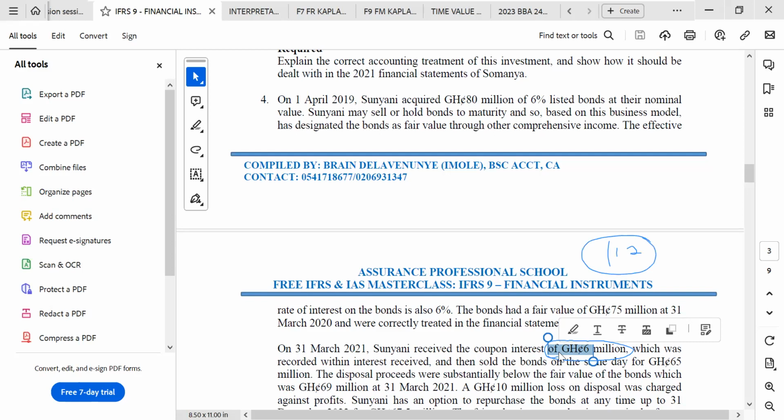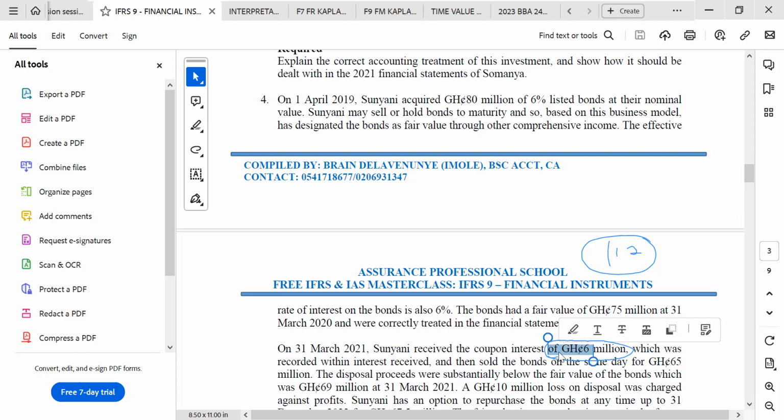So that will be a liability to them, which was recorded within interest received. So if the figures are right, the interest should have been 4.8, but they have received 6 million. The people have paid 1.2 million in advance, and that will be a liability to Sonyani Limited, within interest received.